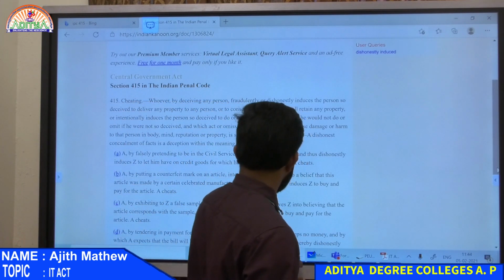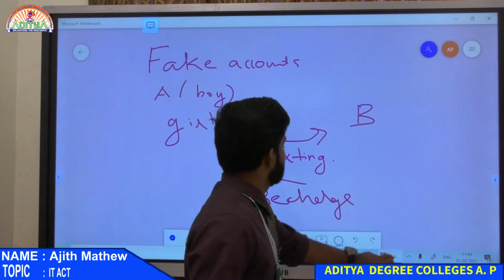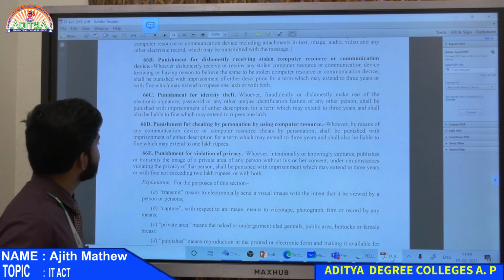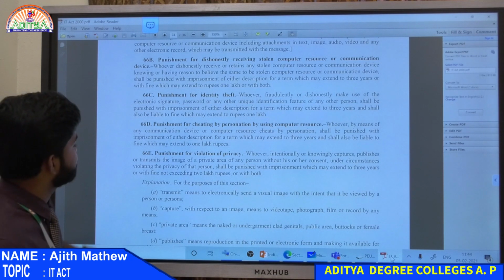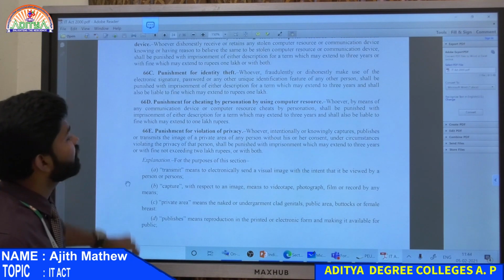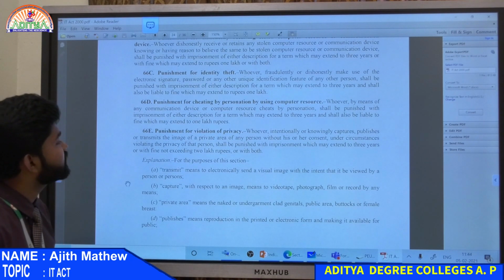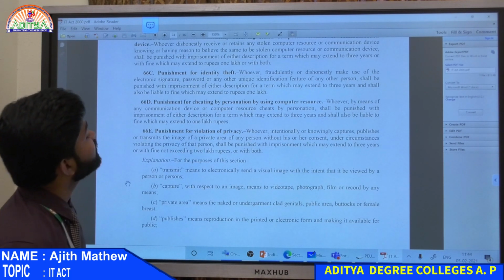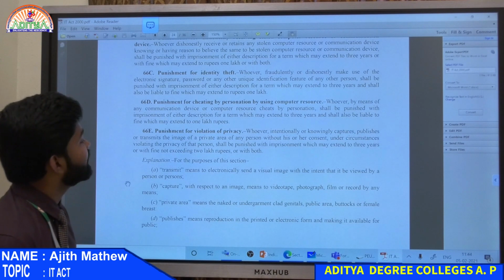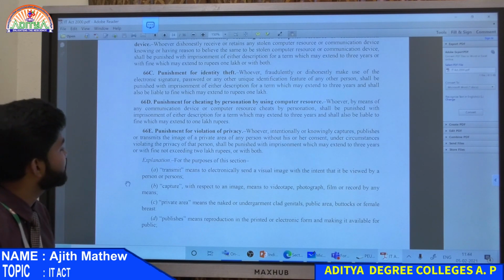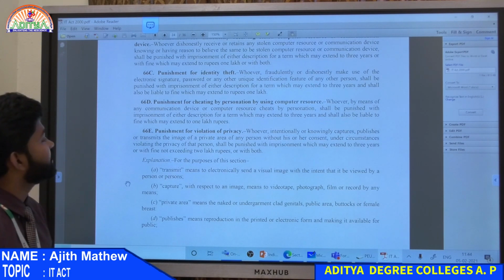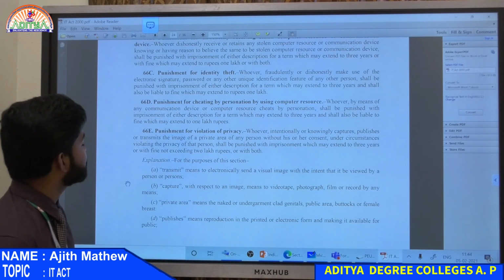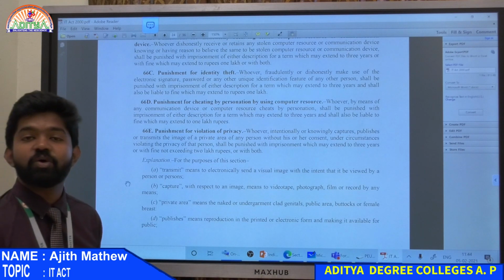Now where were we? Next section will be violation of privacy. Whoever intentionally or knowingly captures, publishes or transmits images of private area of any person without his or her consent under circumstances violating the privacy of that person shall be punished with imprisonment which may extend to 3 years or with fine which may extend to 2 lakh rupees or both.